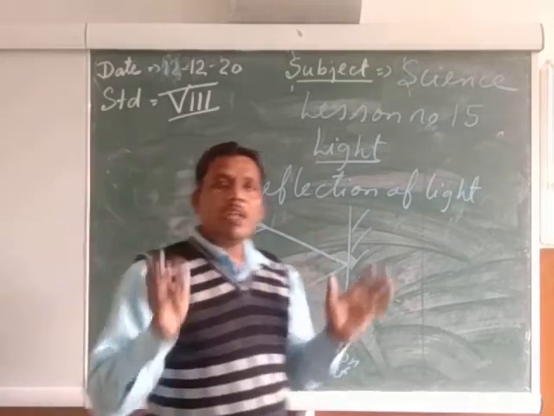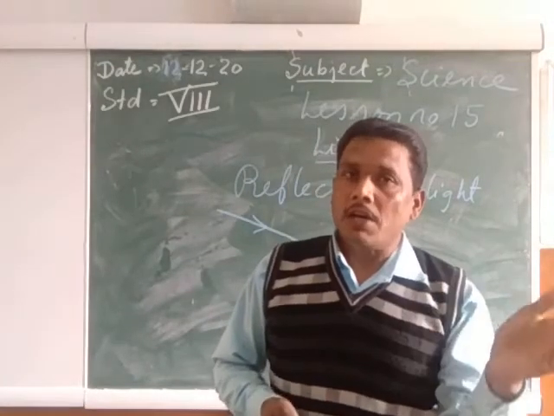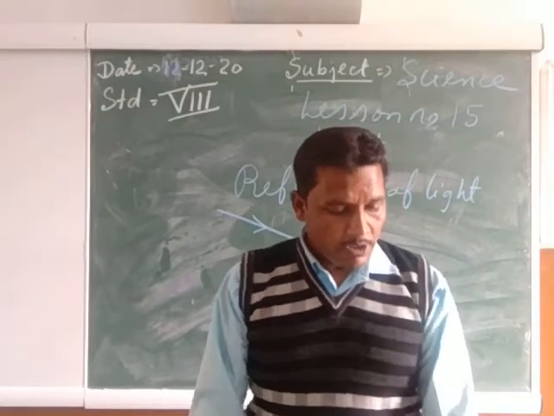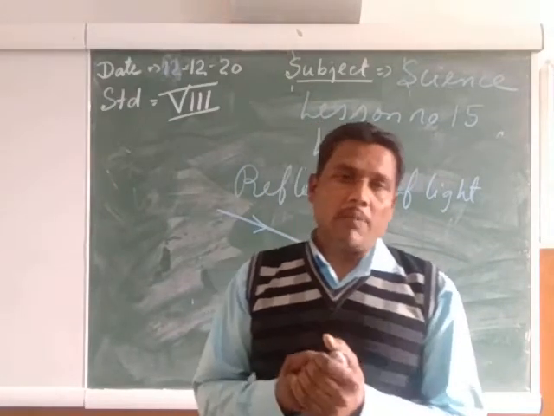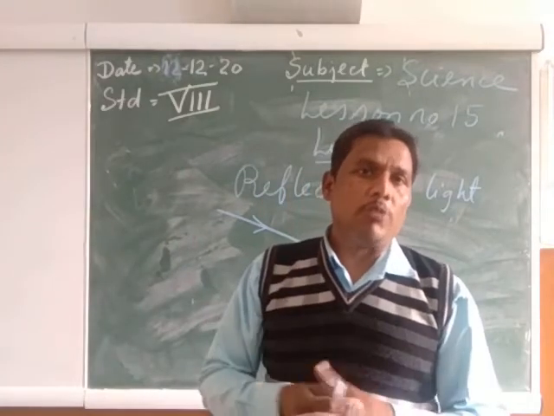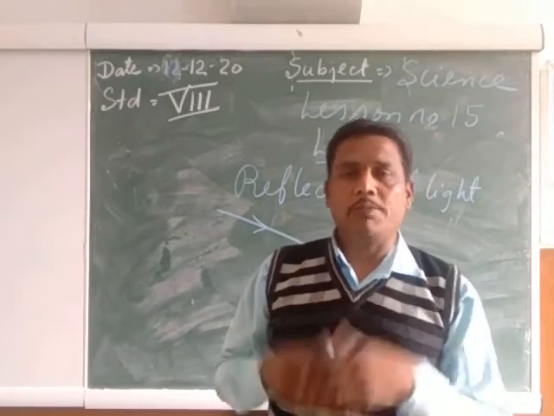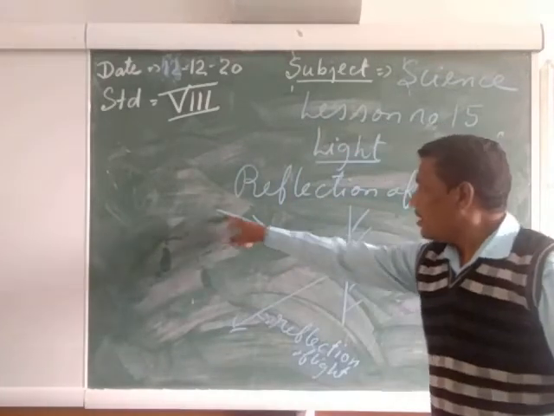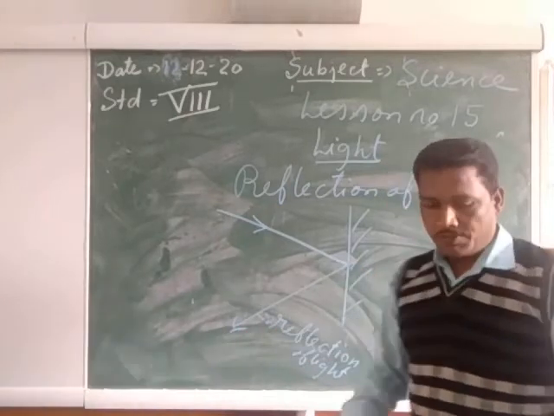So whenever the light is falling upon any object, after falling on that object, the light is coming back. The coming back of the light is called the bouncing back of the light or the reflection of the light. When light bounces off a surface, it is said to be reflected. It means as we are throwing the rubber ball on the ground, after hitting the ground, the rubber ball is coming back. In the same way, the light falling on an object and coming back is called the reflection of the light.